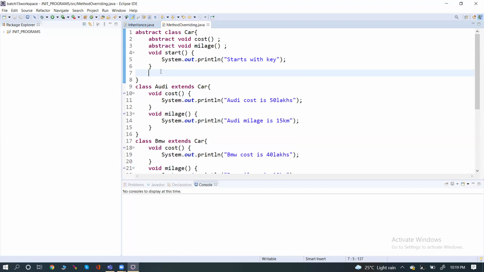So what is the difference between inheritance and abstract? Inheritance is reusability, and abstract is defining abstract methods. If you want to define the abstract methods, we use the abstract keyword so that the wastage is reduced.